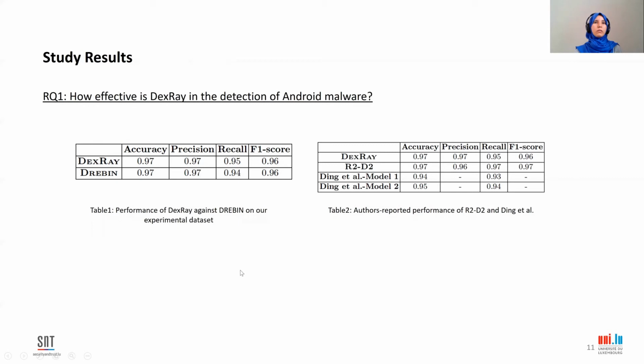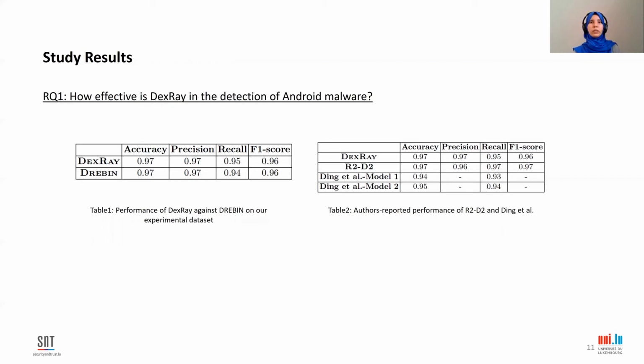We have conducted our experiments. In the first research question, we evaluate DexRay on the task of Android malware detection. Since the implementation of Drebin's replication is publicly available, we have used it in our experiments.